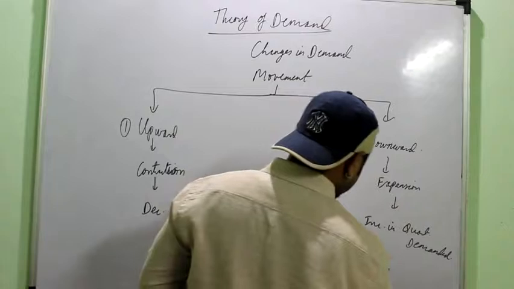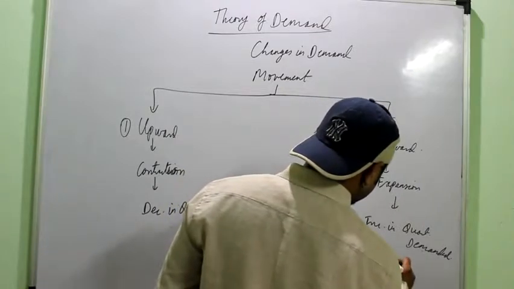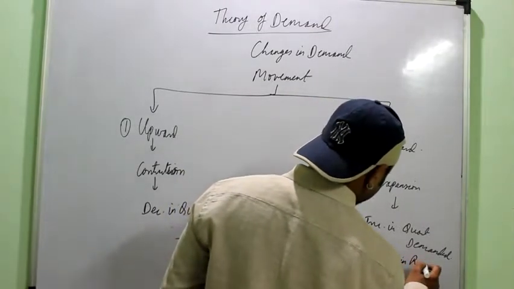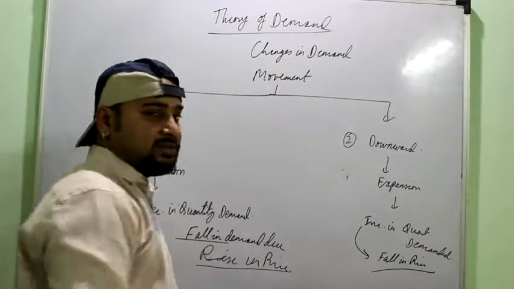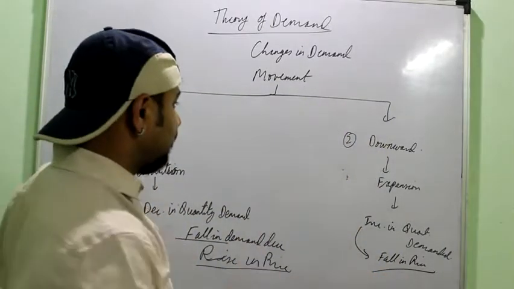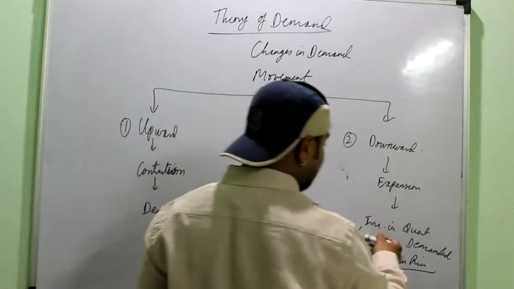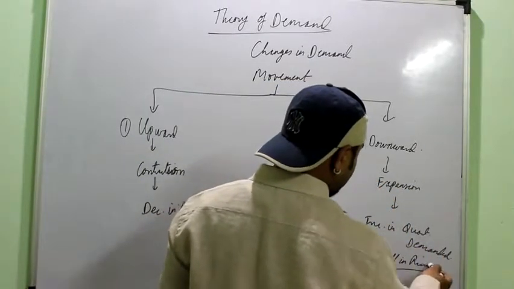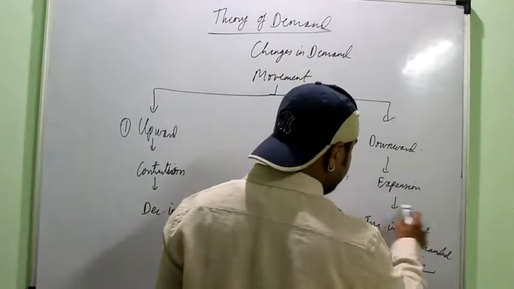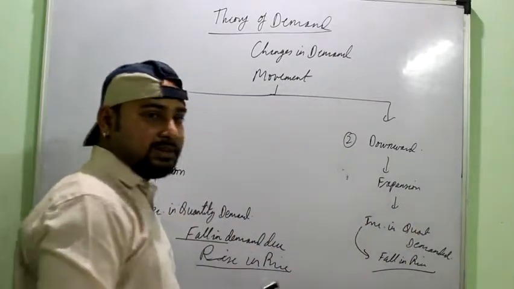And here the cause is the fall in price. That is when demand rises due to the fall in price. If you want to define downward movement, it will be when the demand rises due to a fall in price. Expansion the same, increase in quantity the same, all have the same definition.